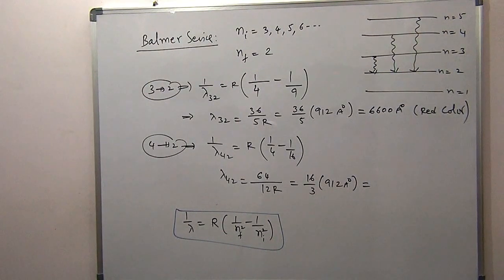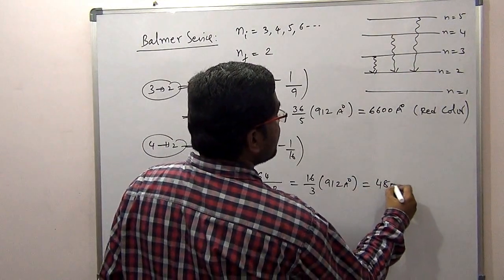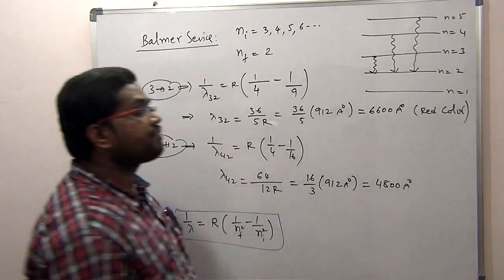It will come approximately 4800 or 4900, something like that. It will come around 4800 angstroms.